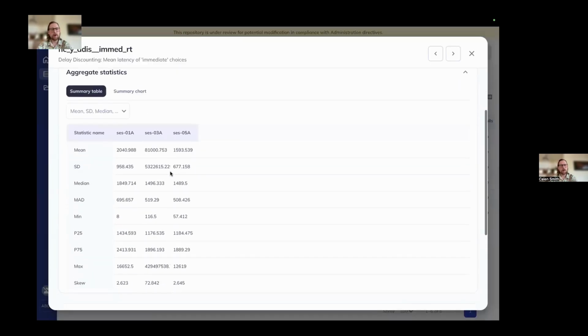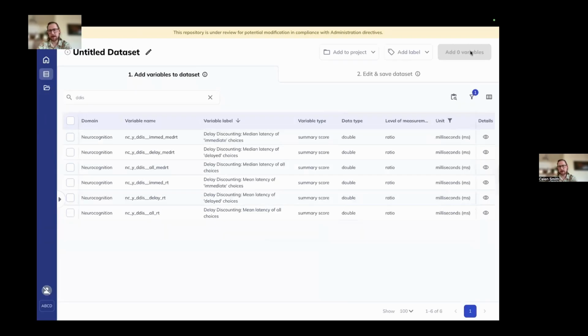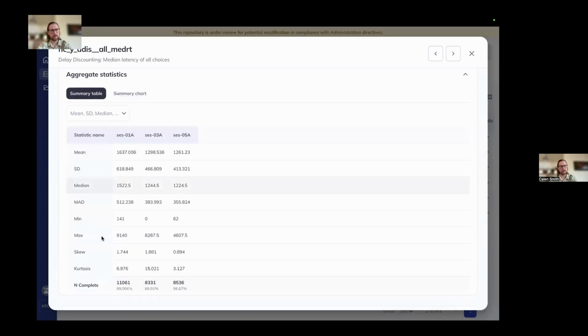This is going to be one of our continuous numeric variables. So you can see this one has data at the 1 year, the 3 year, and the 5 year annual time point. Different kind of chart display. This one is also mildly editable, so if you're not interested in quartiles, you can go ahead and remove those. And then the summary chart is going to be a box plot. That one might not be a great example. Better example of a box plot. As you can see, it mimics the information that's available in the table.